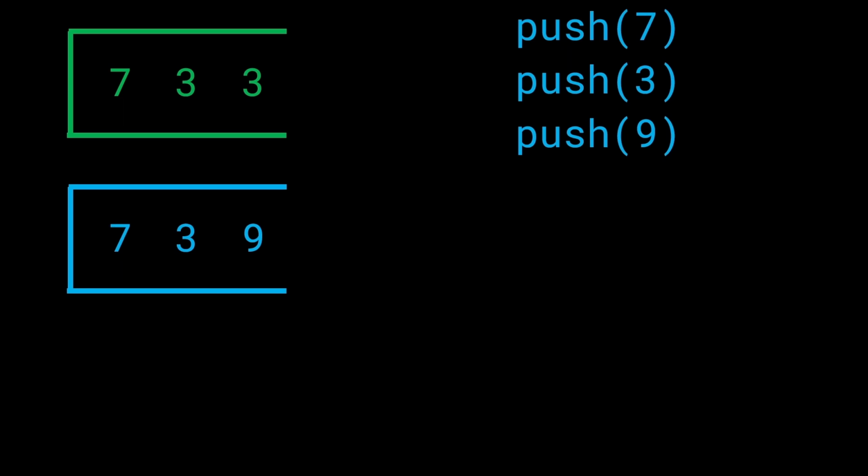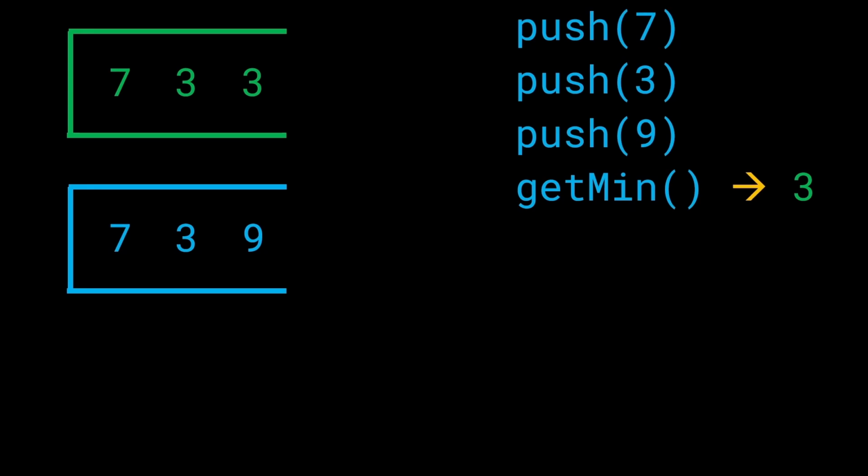All right, so now what do we do? Now if we get a query get min, what do we do? We'll simply look at the top of the green stack and return that as the answer. We are not going to pop out anything at this point of time, right? As soon as we get a get min query, we are going to peek at the top of the green stack and return that value.